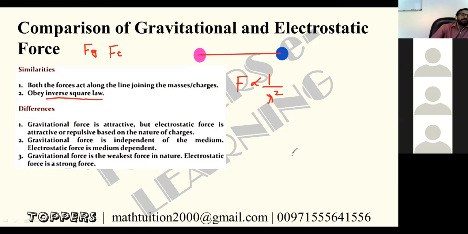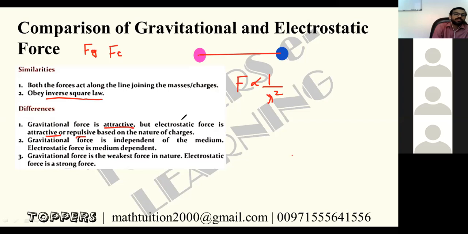Now the differences. What are the differences? Gravitational force is attractive, always attractive only. Newton said that every object in the universe attracts each other by a force which is directly proportional to the product of the masses and inversely proportional to square of the distance between them. But electrostatic force is attractive or repulsive. If unlike charges, they will attract. Like charges, repulsive, based on the nature of the charges. That is the one difference.